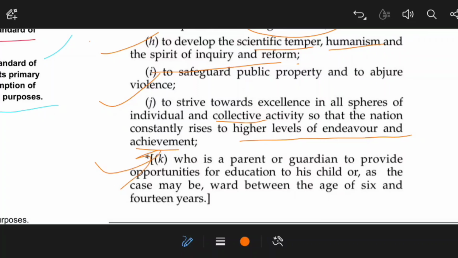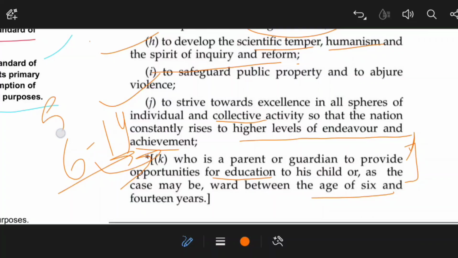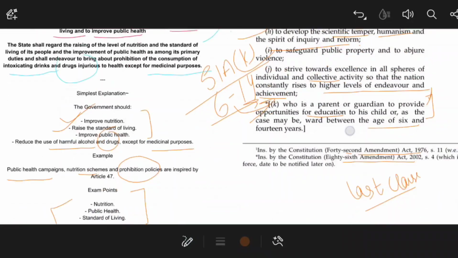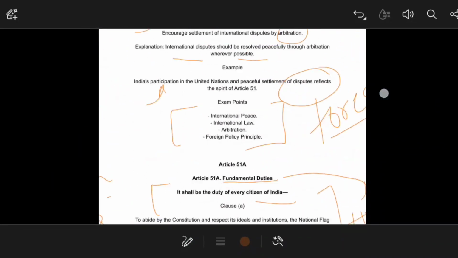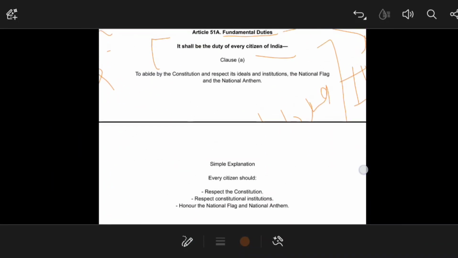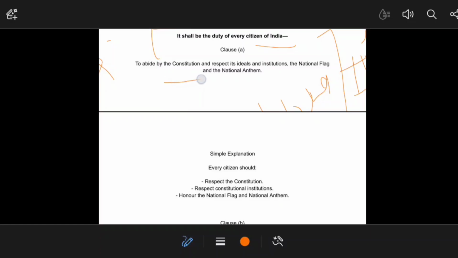And this is the last, added by the 86th Constitutional Amendment Act: it is the duty of every citizen who is a parent or guardian to provide opportunities for education to his children, or as the case may be, between the ages of 6 to 14 years. So this was added by the 86th Constitutional Amendment Act, that means 51A subclause K. I have discussed it here, and if you want to read it, you can read it from here as well. To abide by the Constitution.